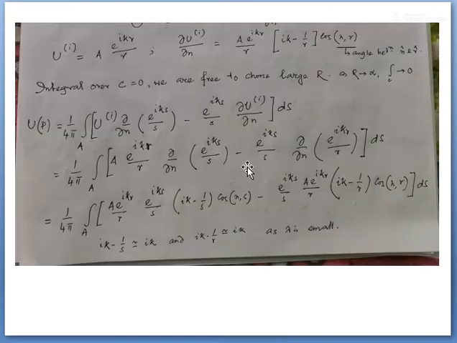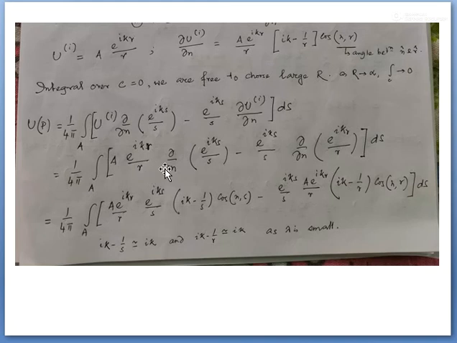এবার যদি আমি ইন্টিগ্রেট করি, so u_i again e to the power ikr by r, so ∂u_i by ∂n is e to the power ikr by r, (ik minus 1 by r) cos(n, r). n, r is the angle between n cap and r cap. Okay, and this n is a direction of r, so I can differentiate this e to the power ikr by r with ∂ by ∂r. Okay, and replace these two terms in this differential equation.